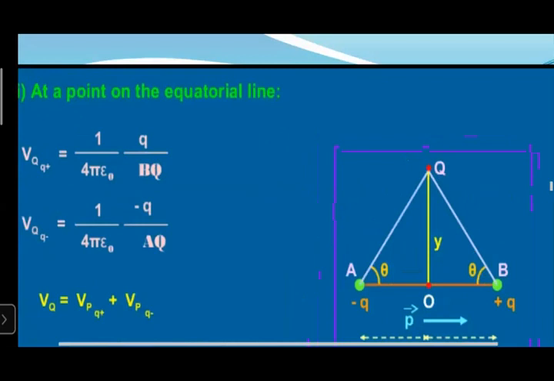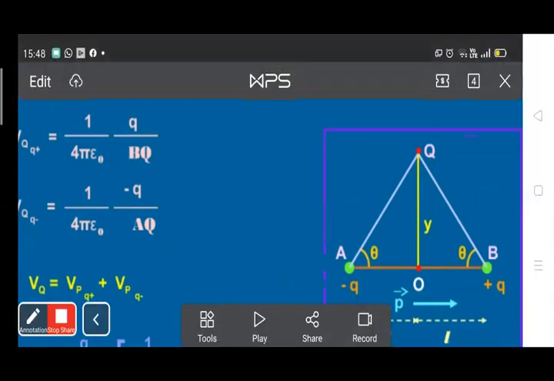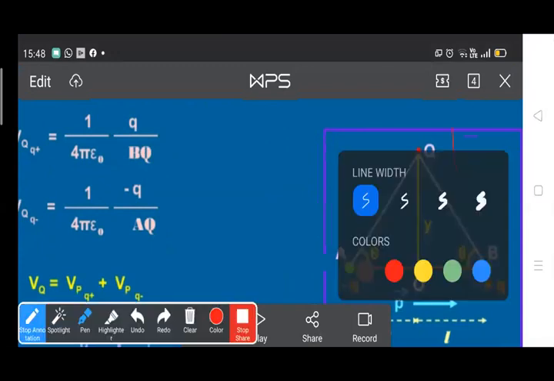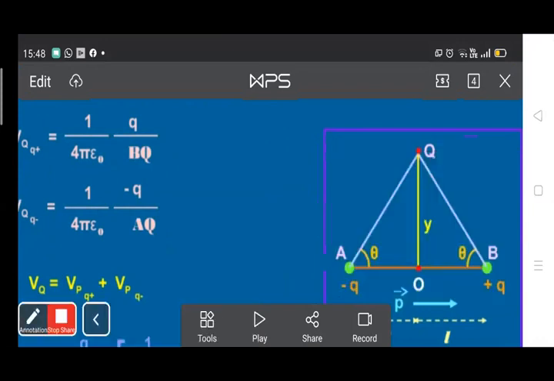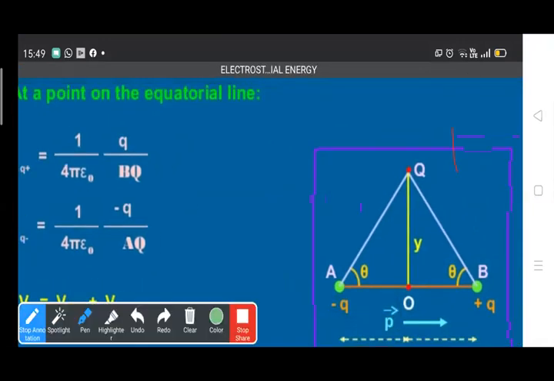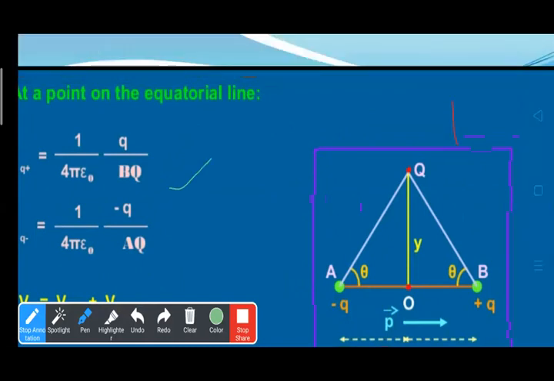The potential due to charge plus Q is given by 1 upon 4 pi epsilon naught times Q upon BQ, and the potential due to charge minus Q is given by 1 upon 4 pi epsilon naught times minus Q upon AQ.